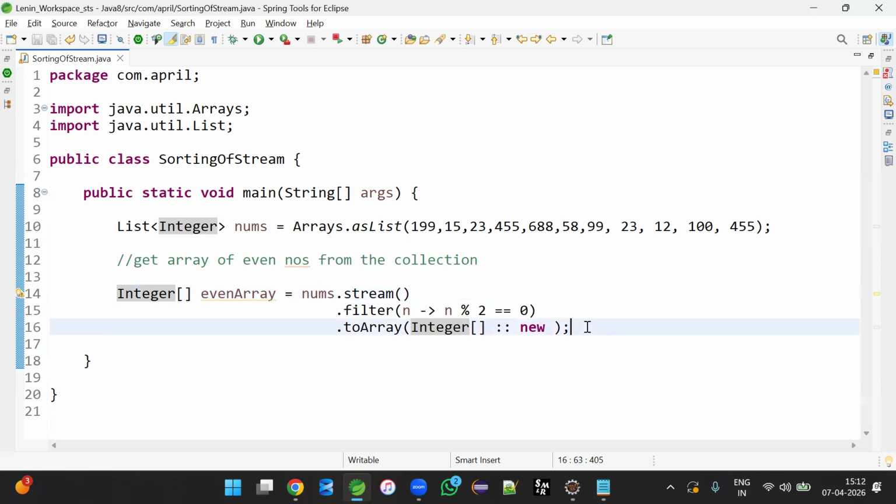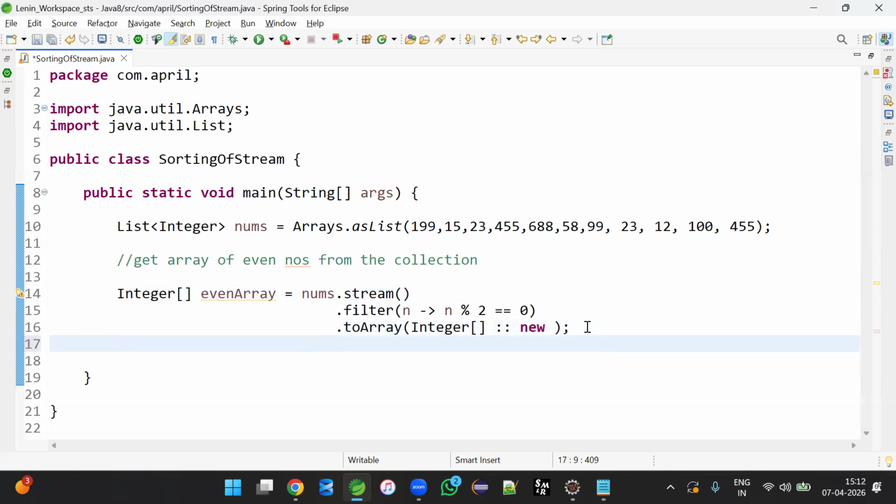Now, can we perform array-based operations or not? Yes, we can perform them. How to get the first index element of the array? We can go for System.out.println to print not the first element, but the first index element. So how to get the first index? Use the array name, evenArray, followed by square brackets, and the first index is index number 1. That's what I mean to say.